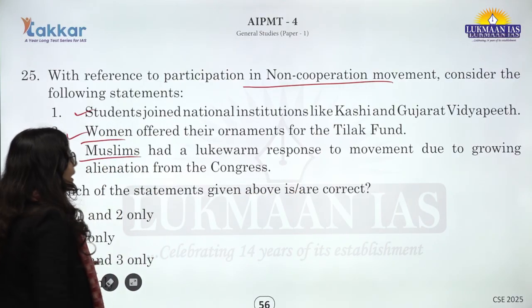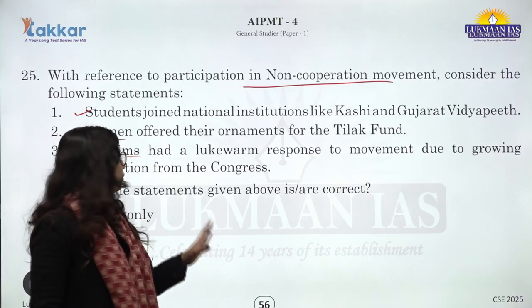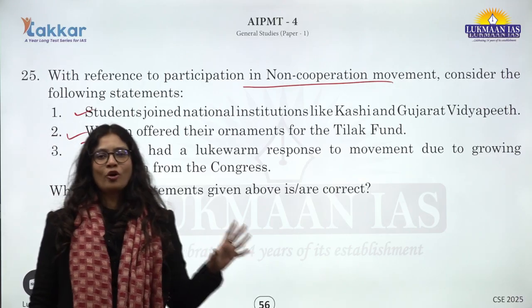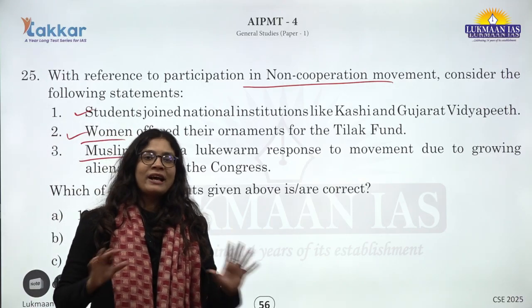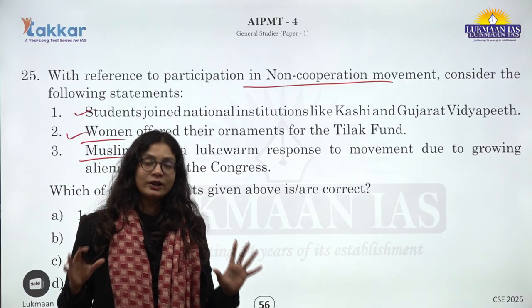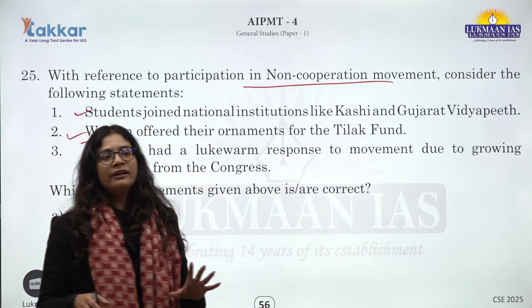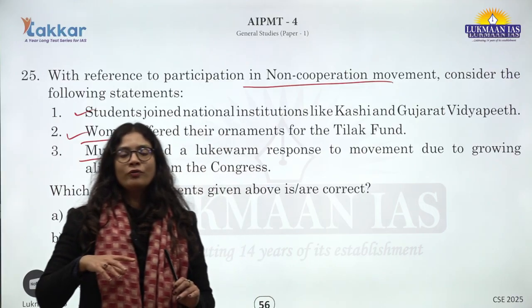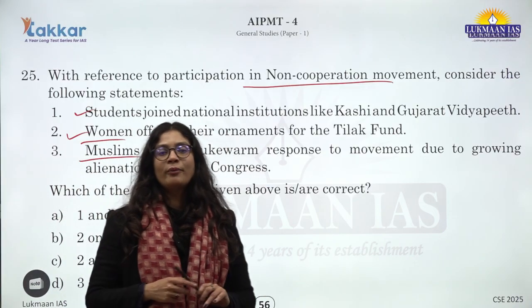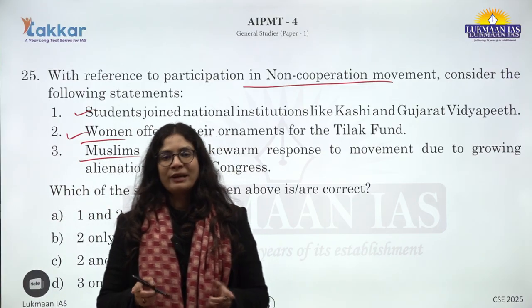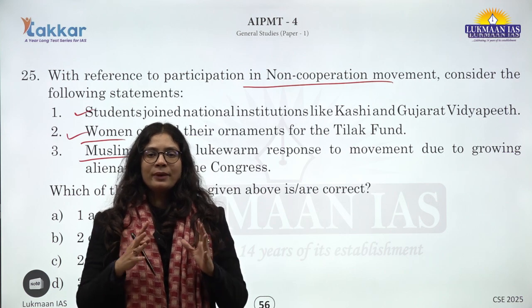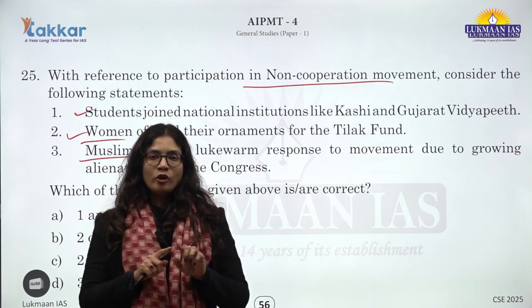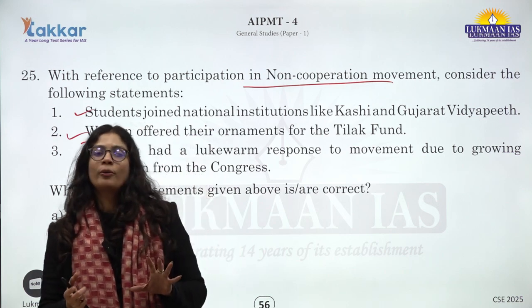Okay? Muslims had a lukewarm response to the movement due to growing alienation from the Congress is not correct. This movement has shown the participation of the Muslims in larger numbers, and this Hindu-Muslim unity is particularly very famously known for this non-cooperation movement. You must have heard about the Khilafat movement that took place around the same period, because the non-cooperation movement is very famously also known as the non-cooperation Khilafat movement.